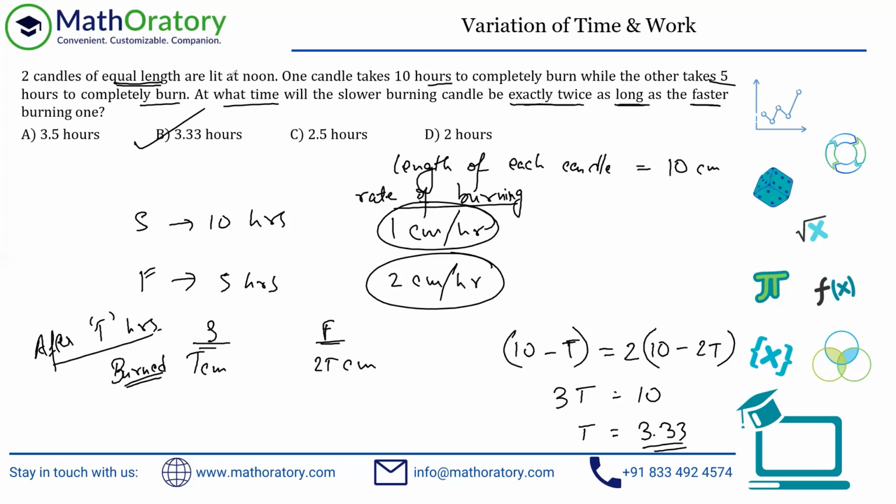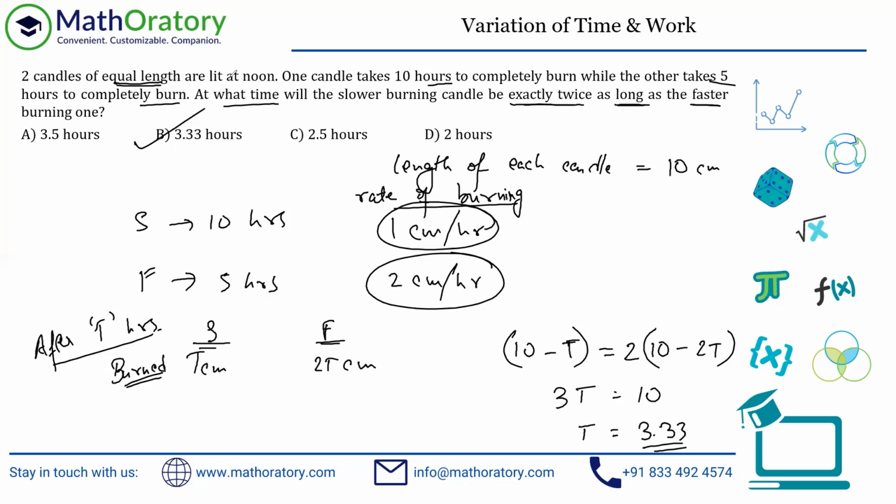Pretty straightforward question. There is a way you can avoid this variable T as well, but in this case, I wouldn't say that will save a huge amount of time. I'm taking just one variable to resolve this. If you take another variable for the length of the candle, then you're taking unnecessary variables. That is not required, as long as the relationship that has been provided in the question is maintained.